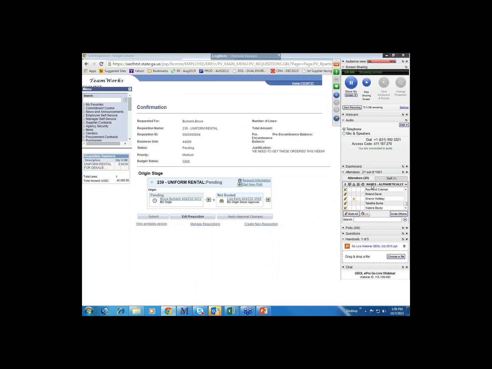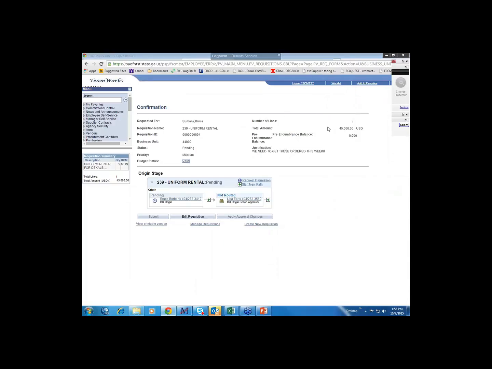So I'm going to go ahead and log in and start the approval process. If I'm an approver, you will get an email notification each time a requisition gets submitted for your approval. The email notification has the URL back into the TeamWorks application, so you can click on that URL. It'll make you log in each time. The approval process does work from mobile devices as well.